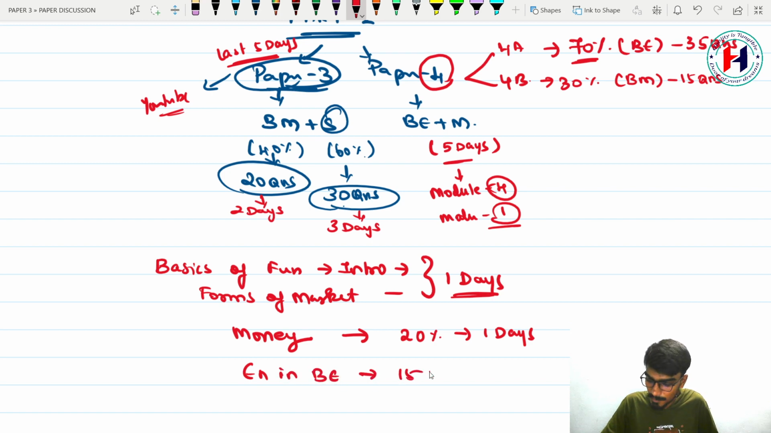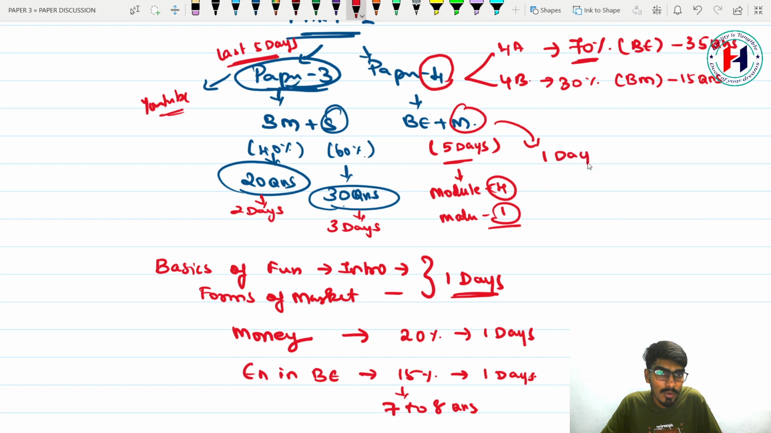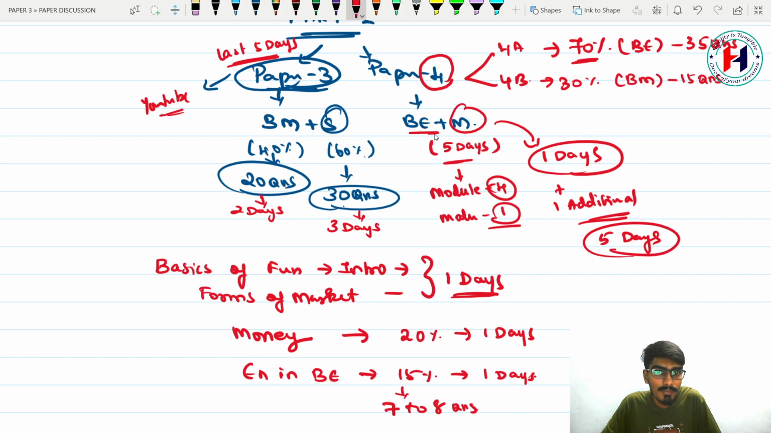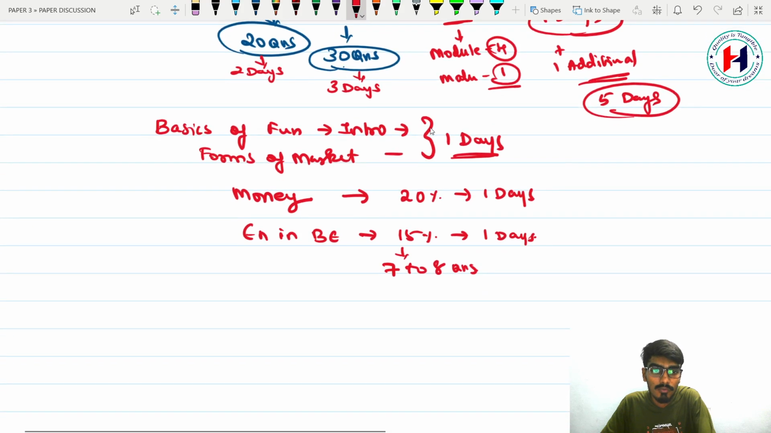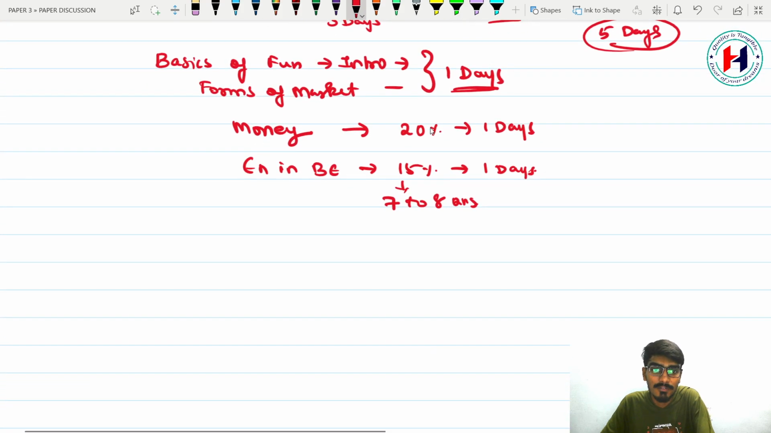That part they are going to ask you for 15%. It means they are going to test you for a minimum of 7 questions or a maximum of 8 questions. That too you are going to give 1 day. For the management part, you are going to give 1 day. If time is needed, you need to give an additional 1 day. So in total you will spend 5 solid days to prepare this business management paper. So 5 days or 10 half days you will spend.